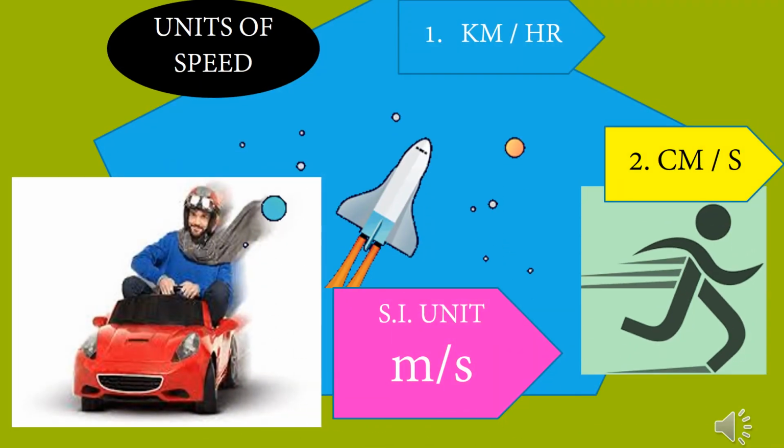Now, the most common units of speed are meter per second, this is the SI unit, centimeter per second, this is the smaller unit, and the bigger unit, that is kilometer per hour.